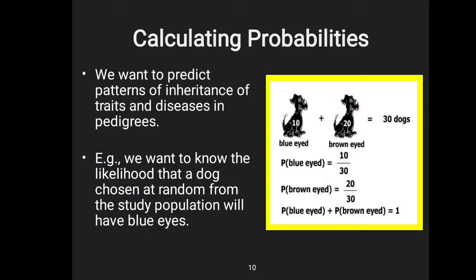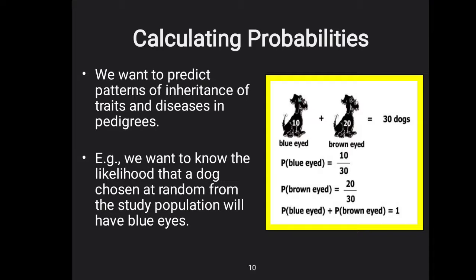Now calculating probabilities: we want to predict the patterns of inheritance of traits and disease in the pedigree. Not only do we predict the pattern of inheritance, it is also very important if you are treating genetic diseases, so you can easily predict, if the father and mother have a particular disease, what percent chance their offspring have of getting the disease.